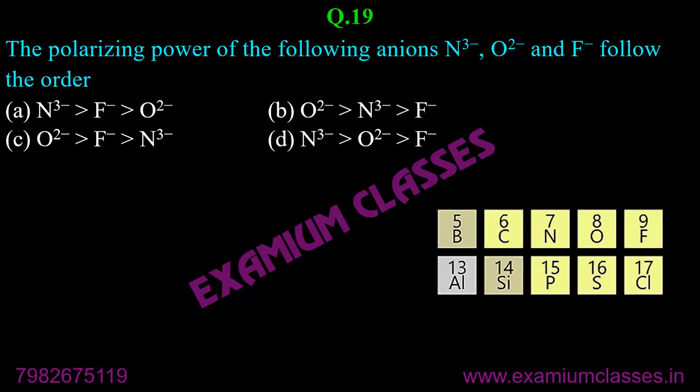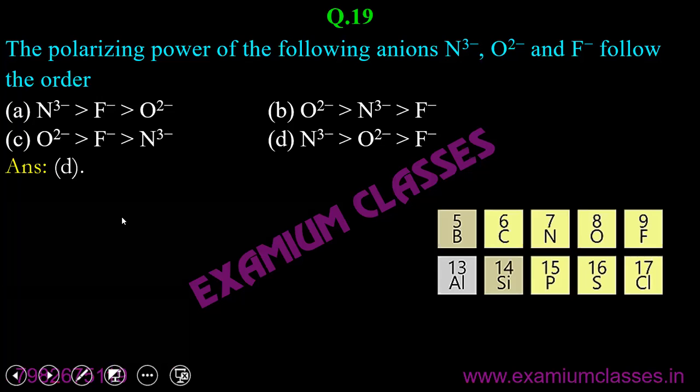Okay, so you need to write the rule: in isoelectronic species, greater the negative charge, larger the size, larger the polarizing power. The answer here is D. Greater the negative charge.